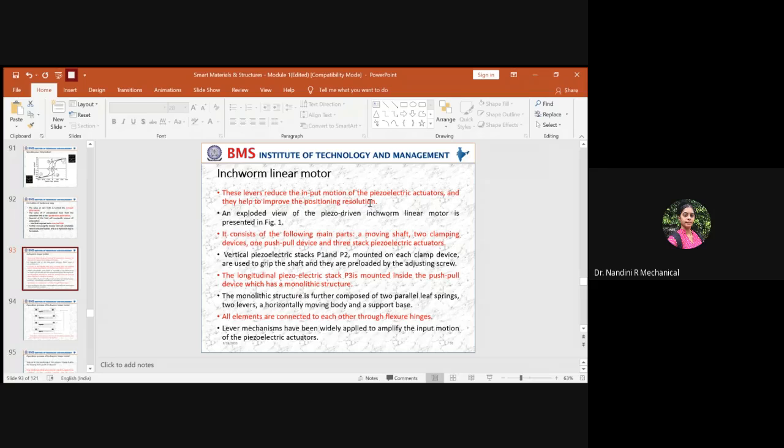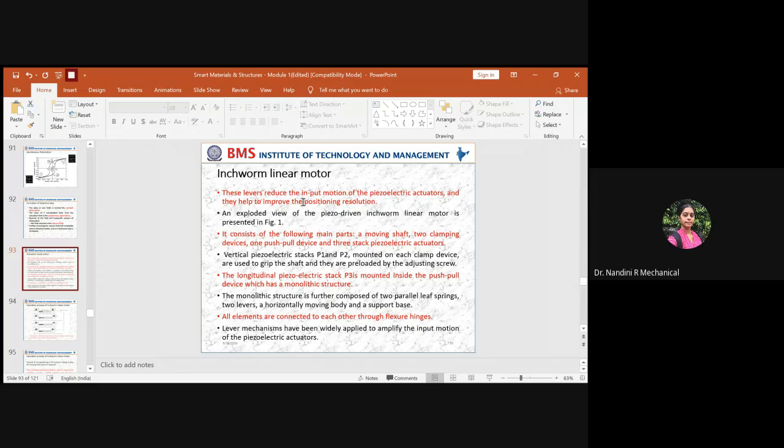So now you have the total information, the theoretical concept along with the modeling part related to piezoelectric material. Now we should focus this concept on a particular device. Here we are now focusing on the inchworm linear motor. So inchworm linear motors, what purpose are these basically used for? Have you studied this somewhere?